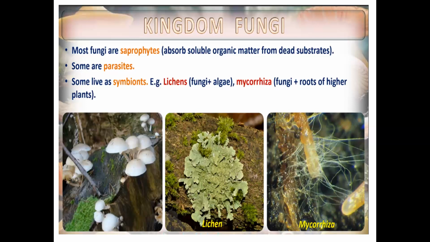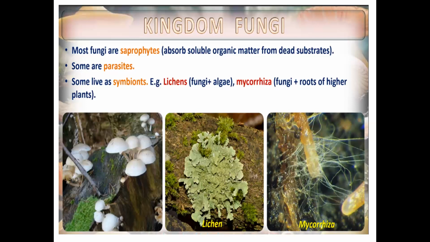Now, next is mycorrhiza. Make those two arrows. One side you write fungi. The other side, roots. So mycorrhiza is the association of fungi and root. Mycorrhiza is association of fungi and root.